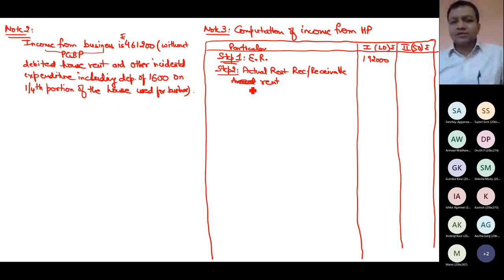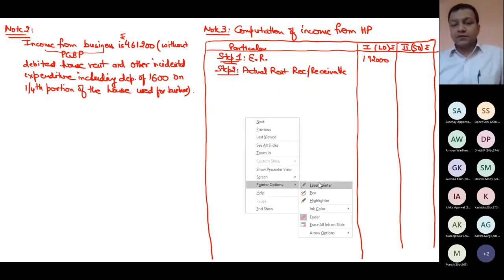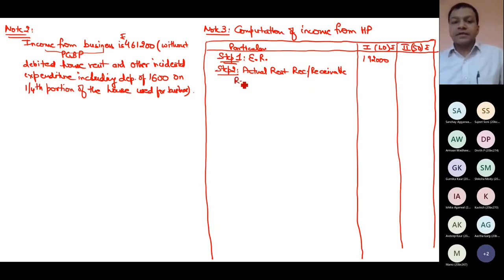Or in fact I should use the words rental income entitled. That is more suitable. The words annual rent will create confusion. I will use rental income entitled.